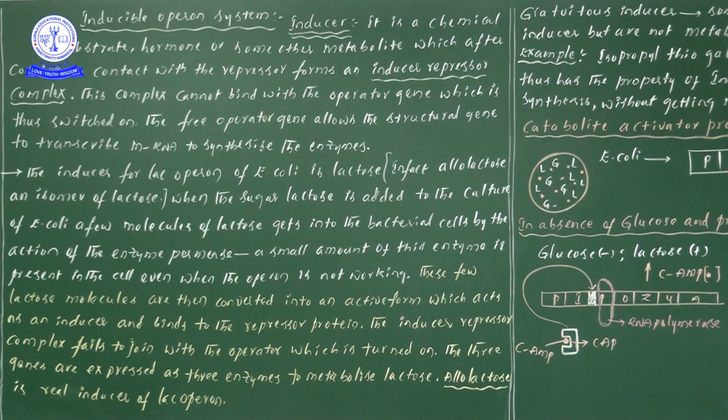Now, a few of these lactose molecules that entered the bacterial cell are then converted into an active form.